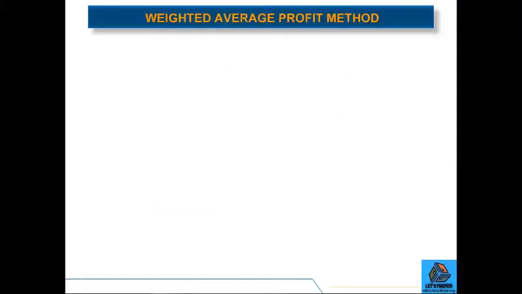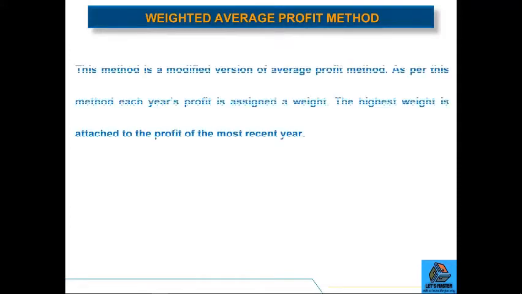There is another method which is known as weighted average profit method. This method is a modified version of average profit method. As per this method, each year's profit is assigned a weight. The highest weight is attached to the profit of the most recent year. And